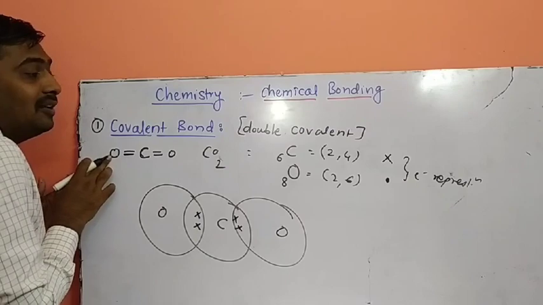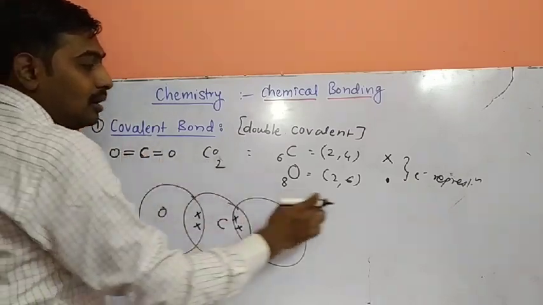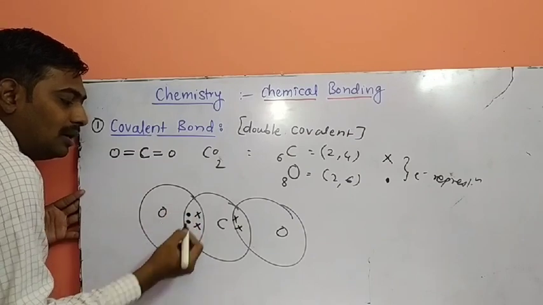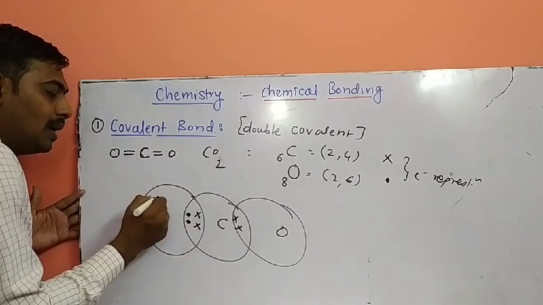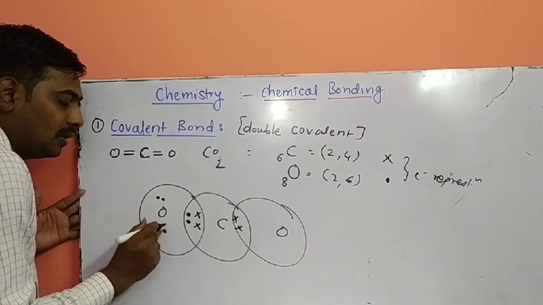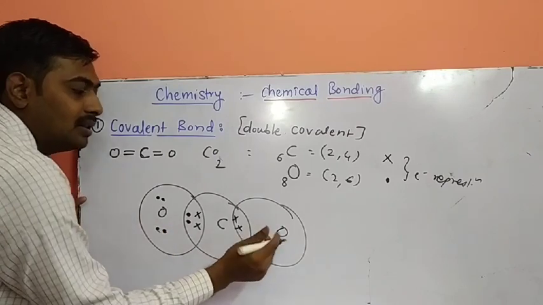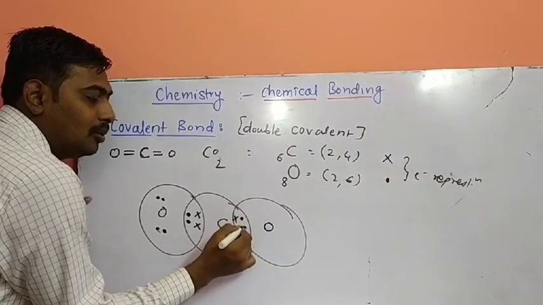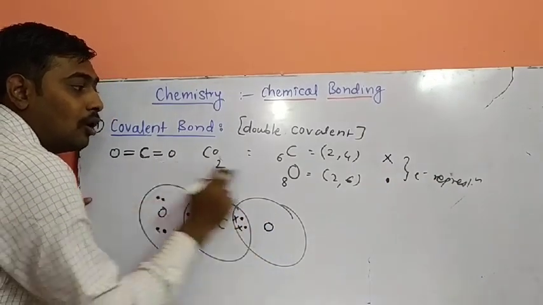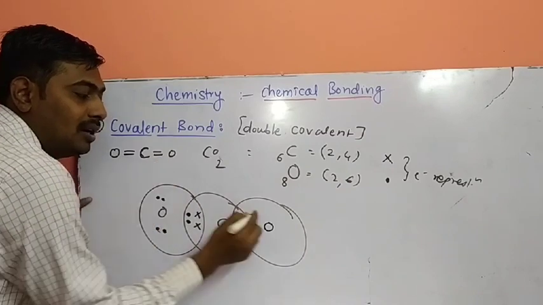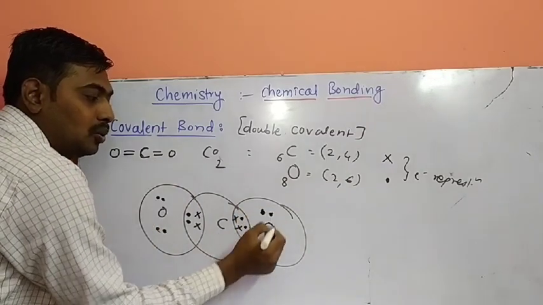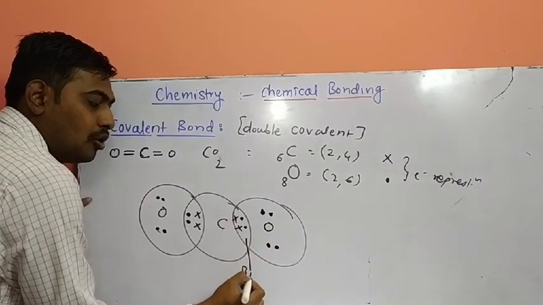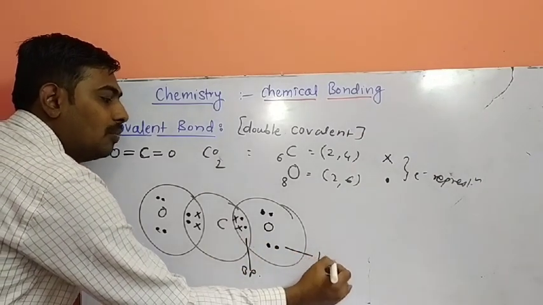Here for the oxygen atom, how many do we have to draw? Double covalent bond. 6 we have to draw. Out of 6, 2 are engaged in the double covalent bond. Remains how many? 4: 1, 2, 3, 4. Same case with this oxygen atom. 2 are engaged in the bond due to the double covalent bond. Out of 6, 2 are engaged. Remains 4: 1, 2, 3, 4. This is called bond pair. This is called lone pair.